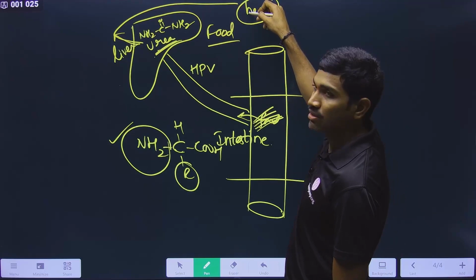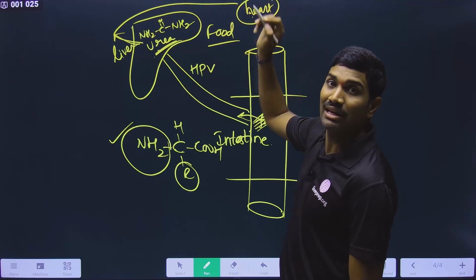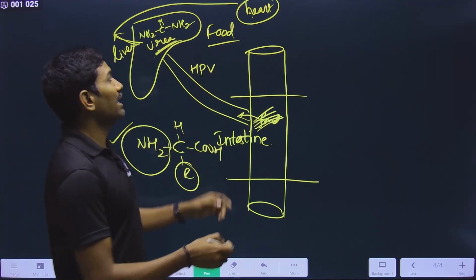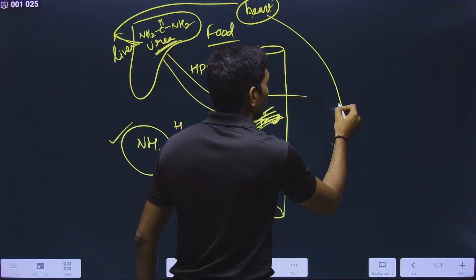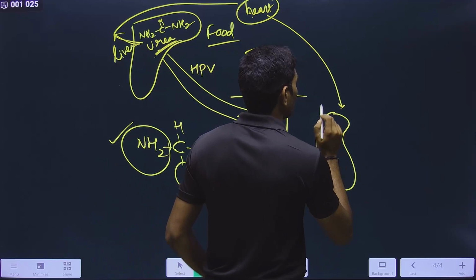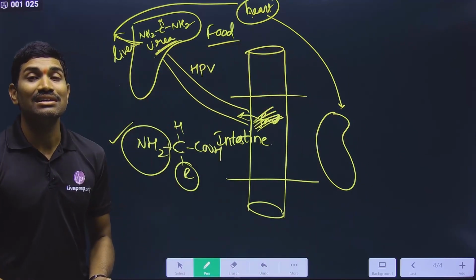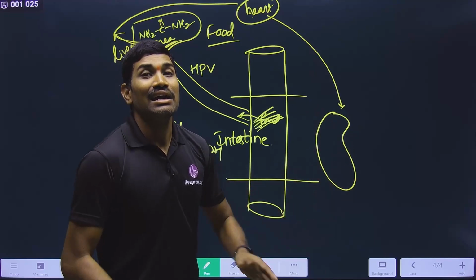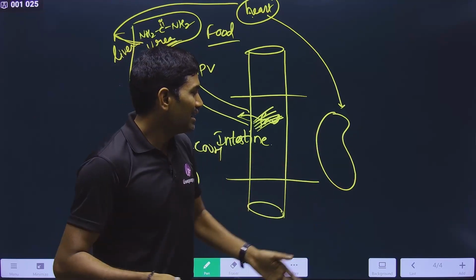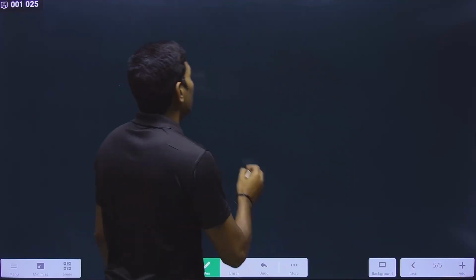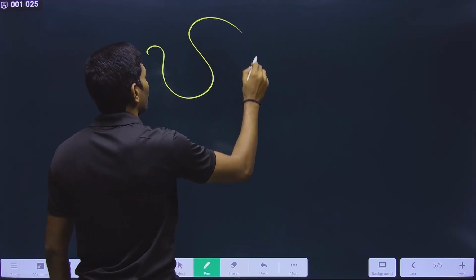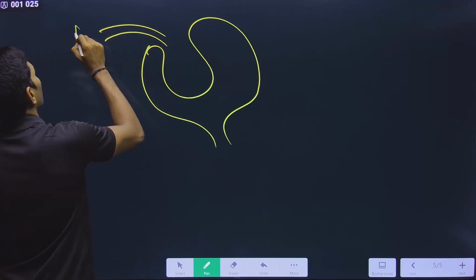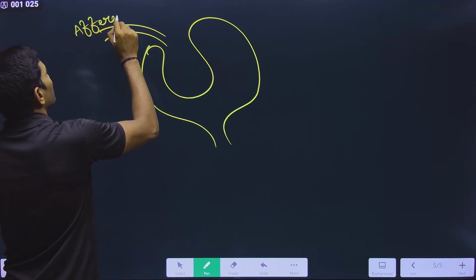And from this heart, now what happens? It is going to the lungs for oxygenation, and then the oxygenated blood comes back to the heart. From this heart, it is going to the kidneys. What is the blood vessel that is taking this? The renal artery. The renal artery divides and divides, and finally it forms the arteriole. Observe carefully. It is the afferent arteriole.